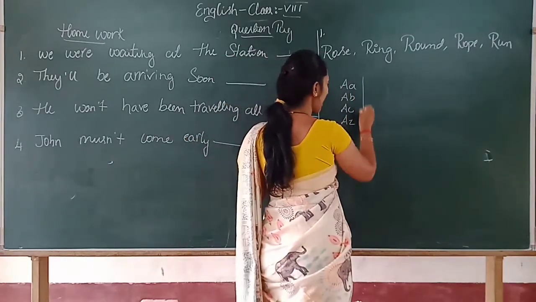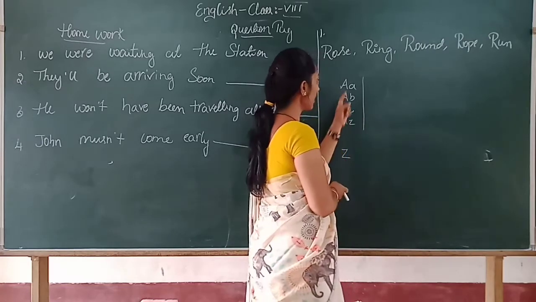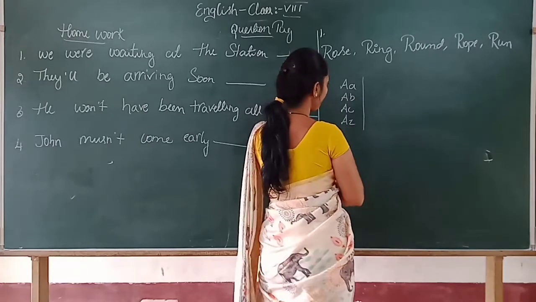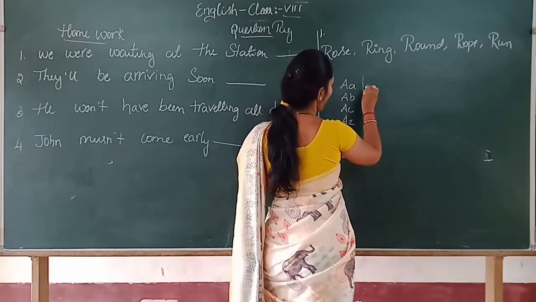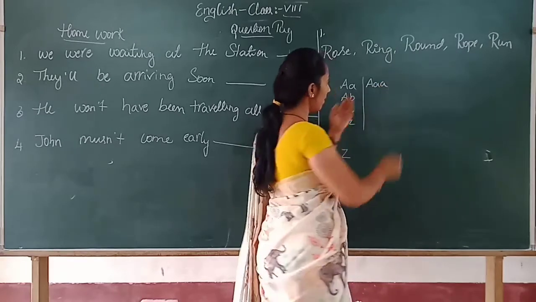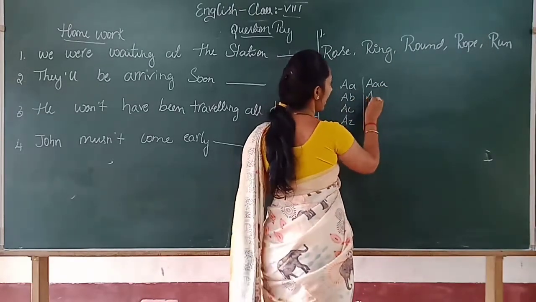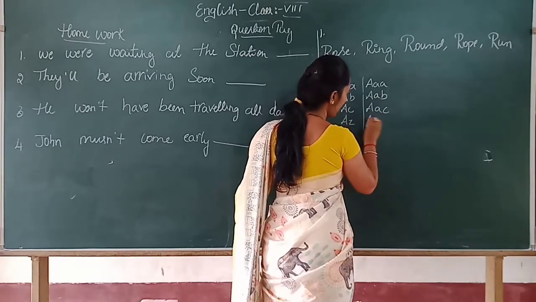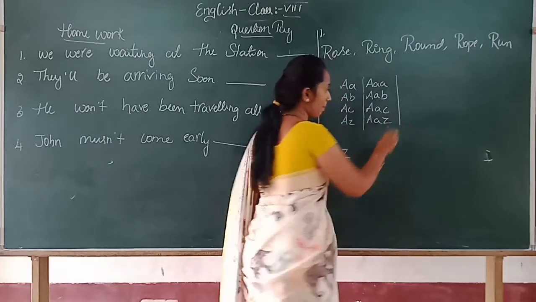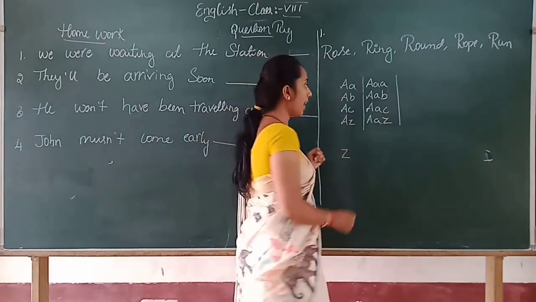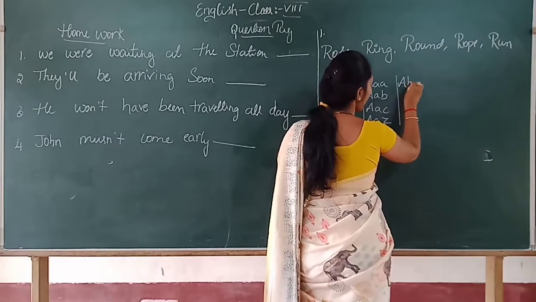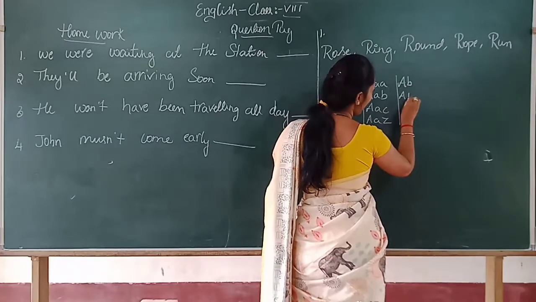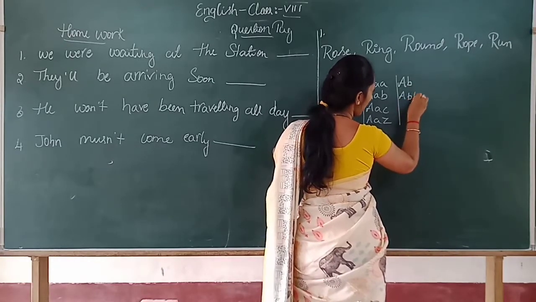Then the second series of ABCD, first all the AA words have been covered, right? Then if suppose a triple-letter word is there, AA, then AAB, then AAC, up to AAZ, such words are covered in the dictionary, right? And then the next is AZ, AB, B.